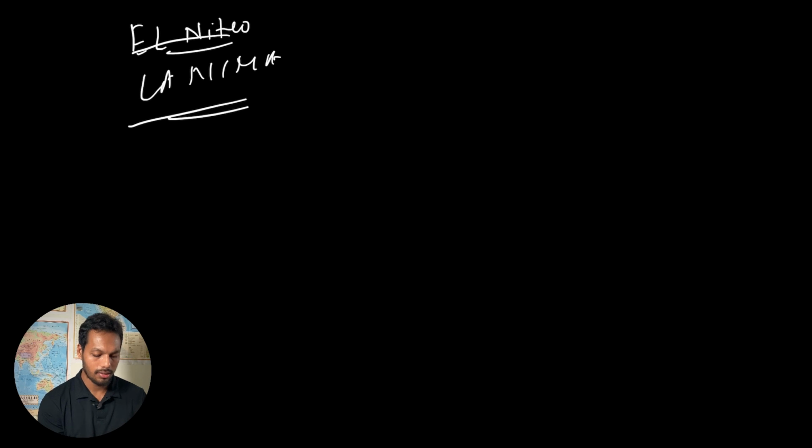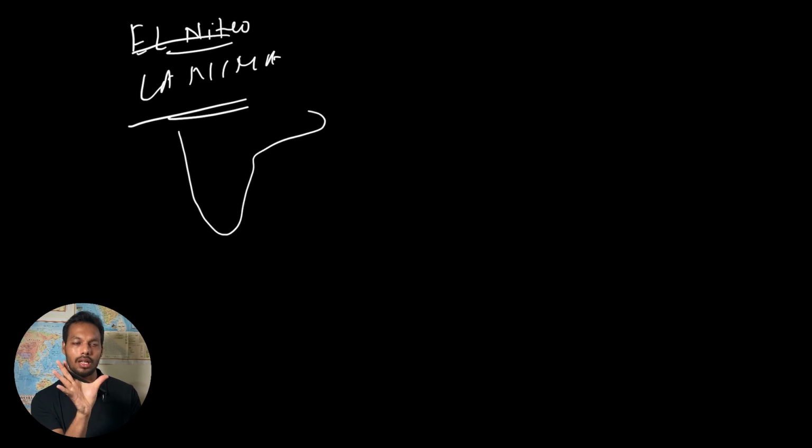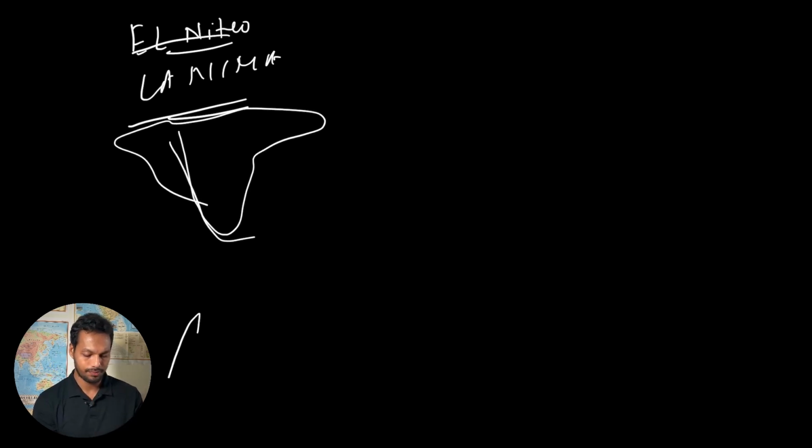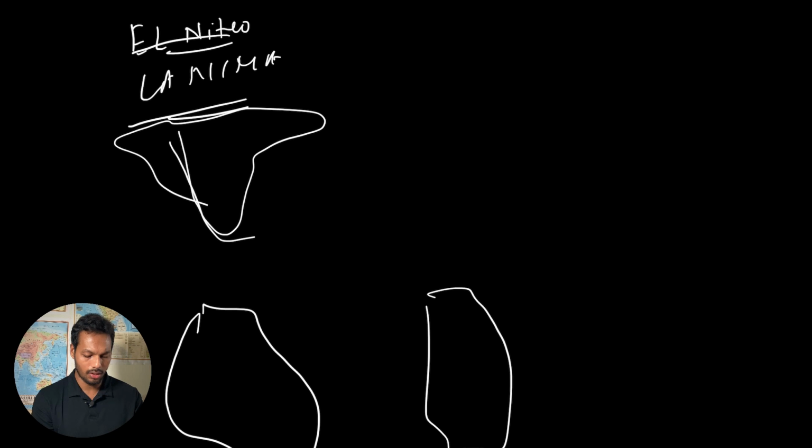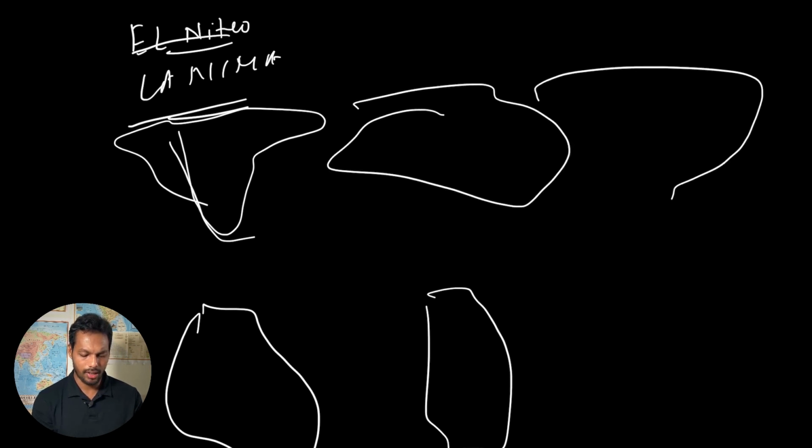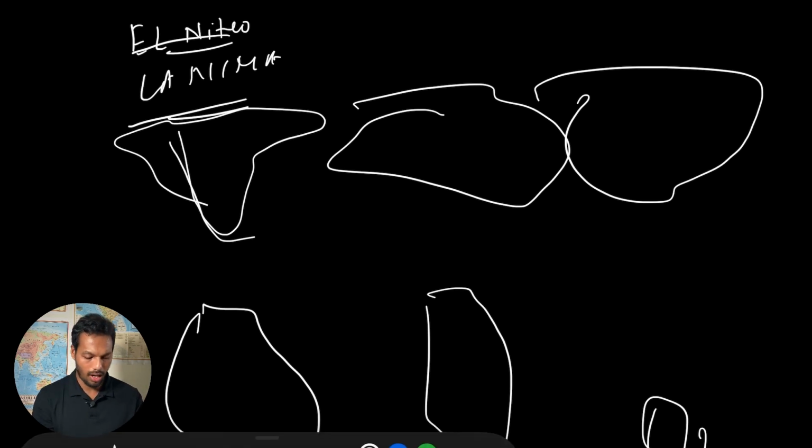Now coming to El Nino and La Nina. They are basically global wind circulation patterns. If we take the general map of the world, how we generally see the front part of the globe, here is the USA, North America, South America, this is Africa, then this is Europe, then Asia, then Australia here. So this is how the general map looks.